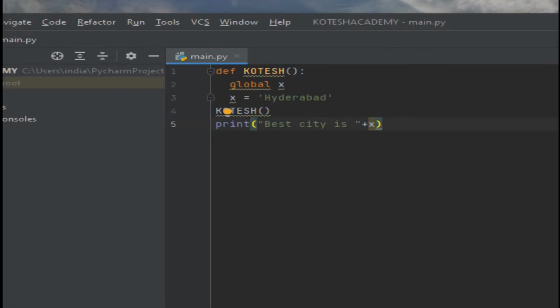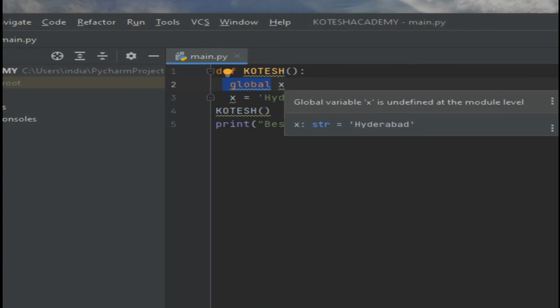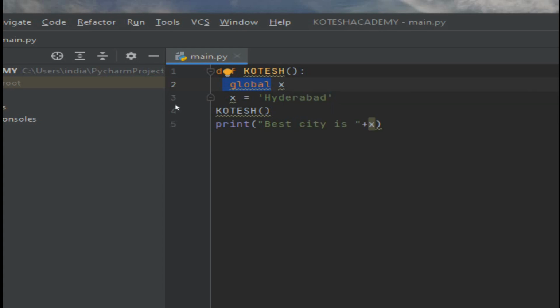Why did you get this? The actual x value is within the function, but the print instruction is outside of the function. That's why, whenever you have the global instruction, it takes that x value not only for internal use in the function but also as common for external purposes. That's why you will get that type of expression.